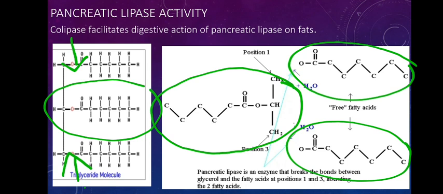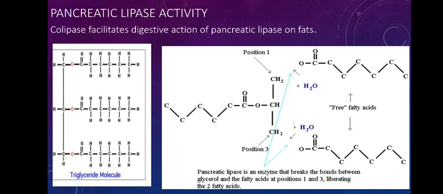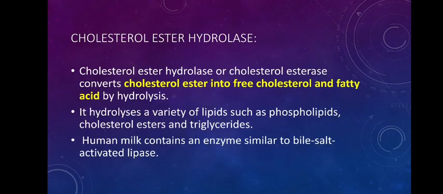It will anyway be digested after some modification, and there is an isomerase enzyme which will shift this fatty acid to any one of these carbons. So because of that, again pancreatic lipase will be able to break them. That is out of the scope of this discussion. So by the end of pancreatic lipase activity on an emulsified fat, you are going to see the production of a monoglyceride and 2 molecules of fatty acids.